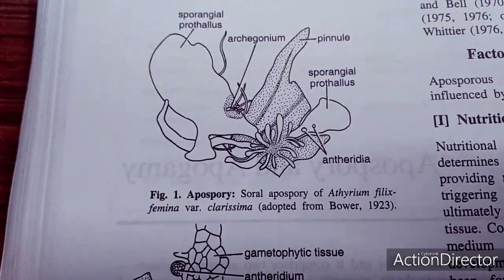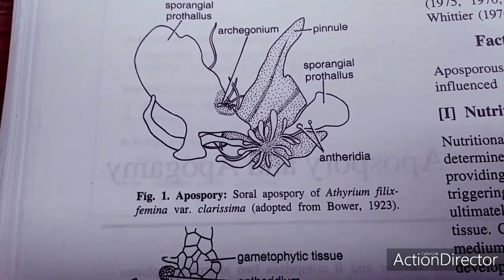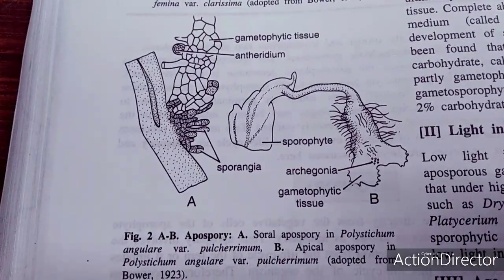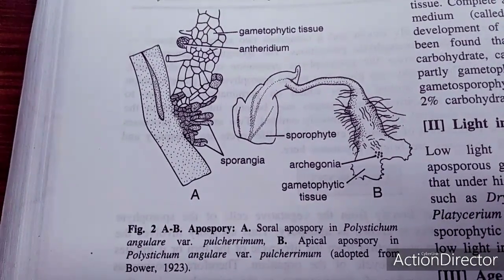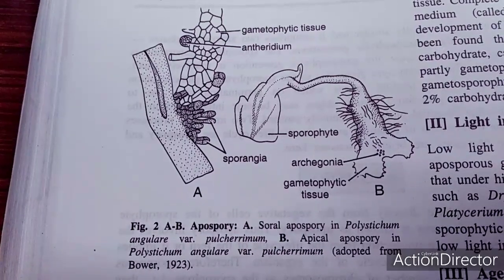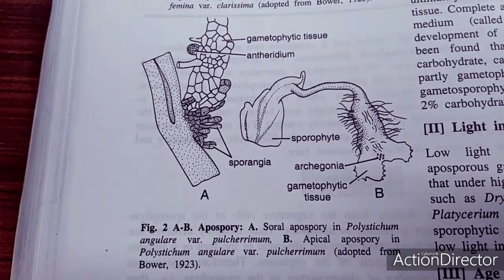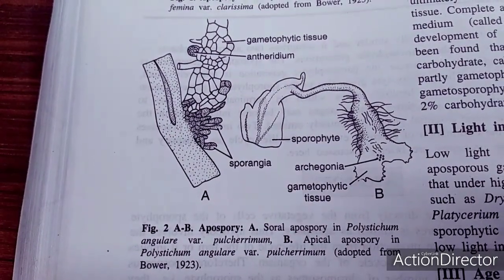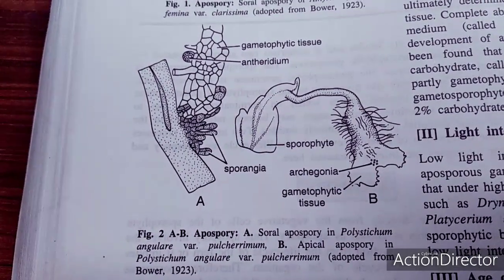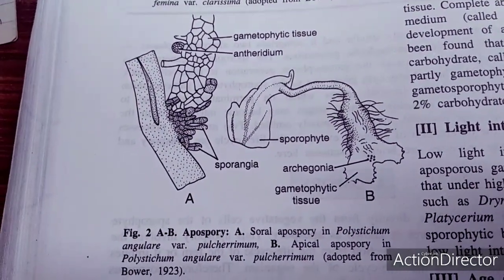This is the structure showing soral apospory of Athyrium species, and this is showing apical apospory in Polystichum angulare, variety Pulcherrima, adopted from Bower. So we just talked about apogamy as well as apospory.